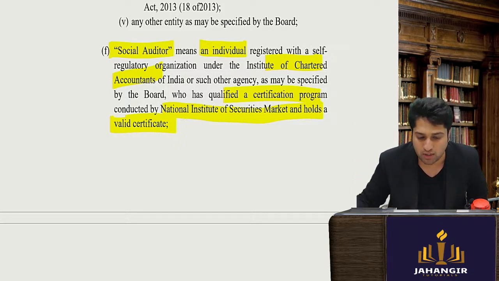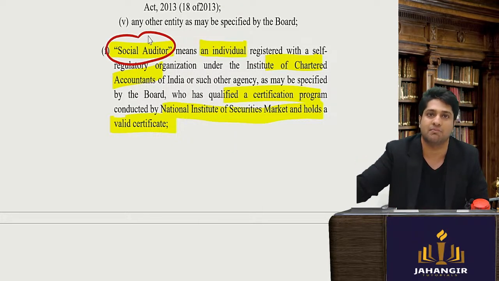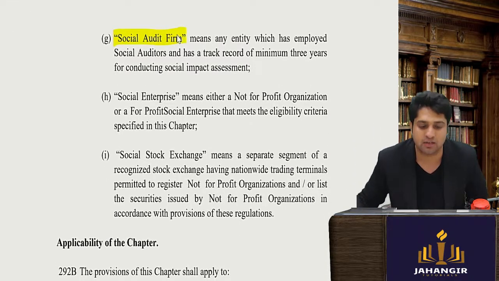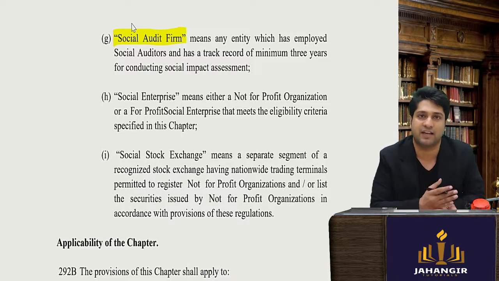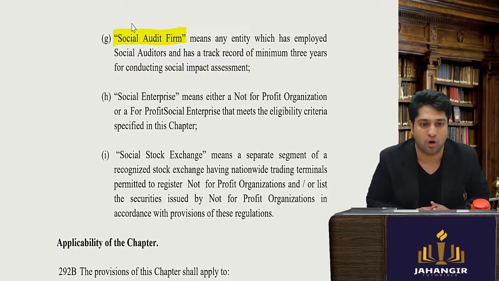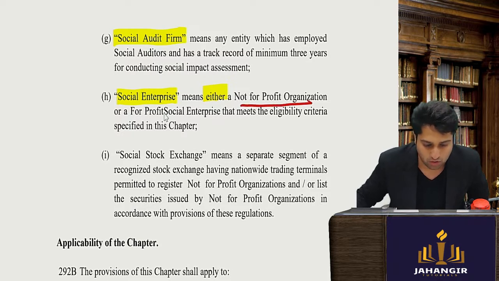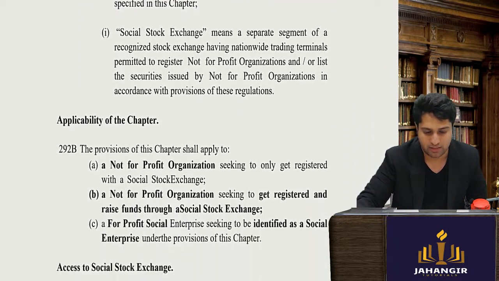So he is a social auditor who has got a valid certificate to do audits on companies to check whether they are doing the social activity or not. Similarly, you can also have social audit firms which will audit companies to see whether their social activities, their welfare activities, are as per the regulation or not. Social enterprise means either a not-for-profit company or a profit company which meets the eligibility. We'll see what the eligibility is. We'll go through the entire regulation also.